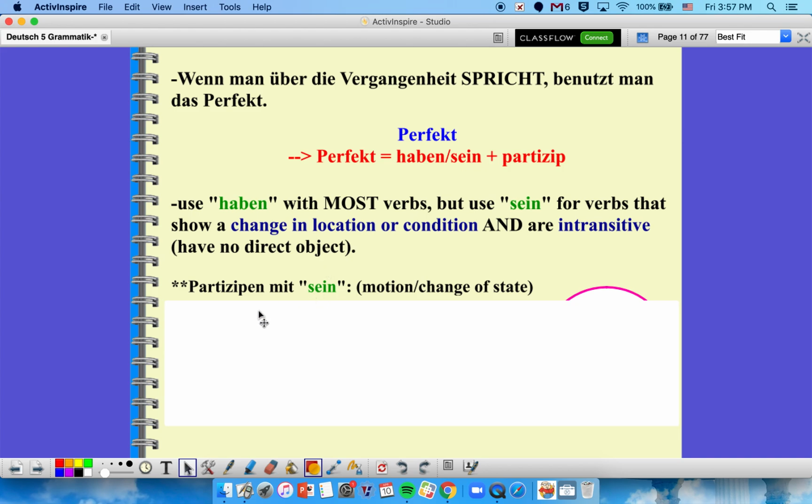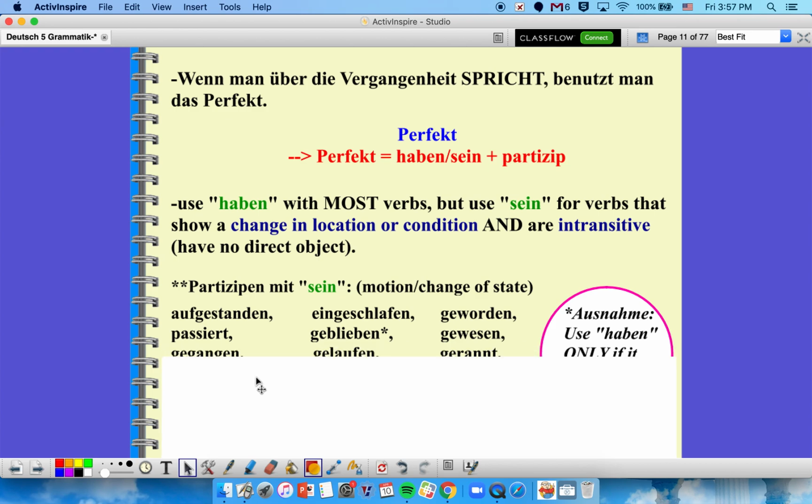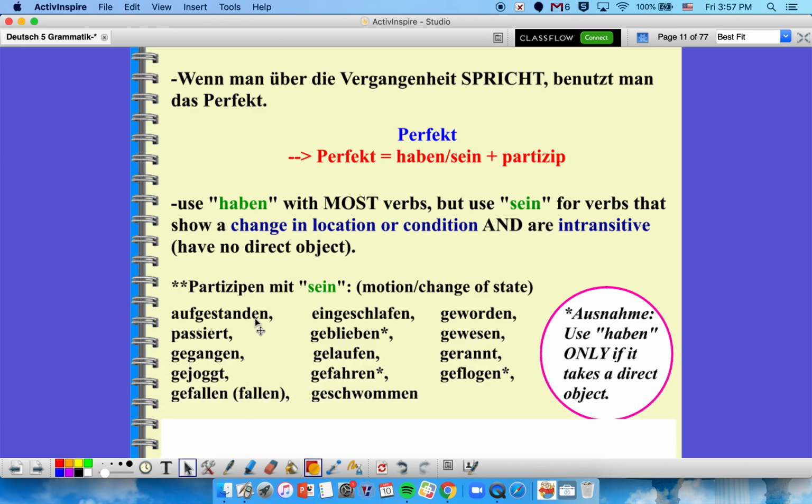So some examples of verbs that would work with sein, verbs that are indicating a change in location or a change in state: aufgestanden, stood up. Passiert, happened. It went from basically not having happened to having happened. That one's kind of an odd one, but it's a change of condition or change of state. Gegangen, went, or gone technically. Gejoggt, jogged. Gefallen, from fallen, like fallen. It has fallen, or es ist gefallen.